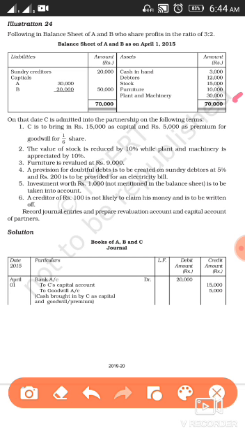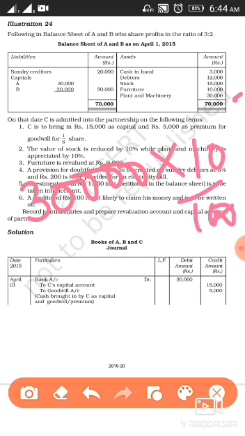Now first we have to calculate the value. Plant and machinery is appreciated by 10%. The value of plant and machinery is 30,000 and it has been appreciated by 10%. So 10 by 100, it's coming 3,000 rupees. Now this 3,000 is a gain for the business because the value of the asset is increasing. And as per the rule, whenever there is an increase in the value, or whenever there is a gain, we'll credit it, because credit all income and gains.